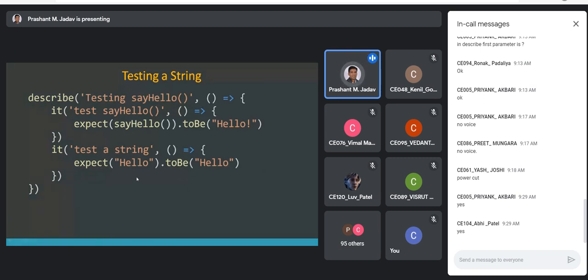Sometimes if you want to check that your testing environment is properly set up, it is also called a sanity check. You need to write this kind of test case just to make sure that everything is set up properly in any of your projects, not necessarily an Angular project, but any language, any tool, any platform. You just make sure that your testing environment is properly set up and you are getting the output. Okay, so it should pass because the string hello matches with the string hello.